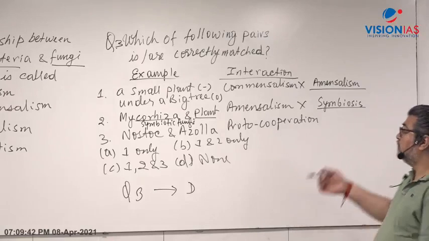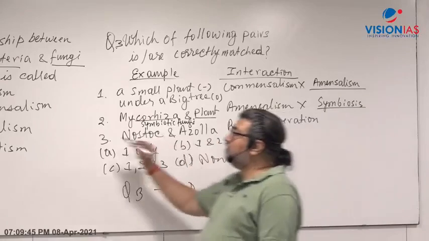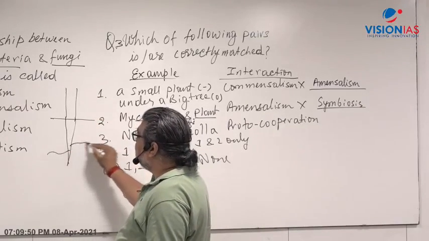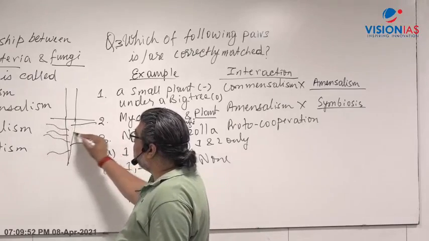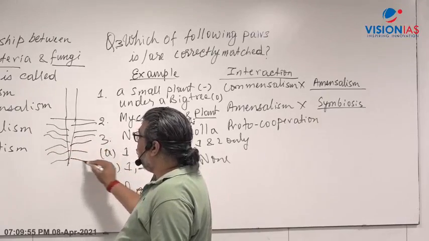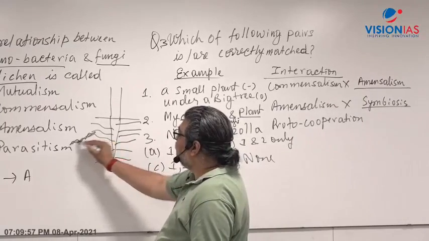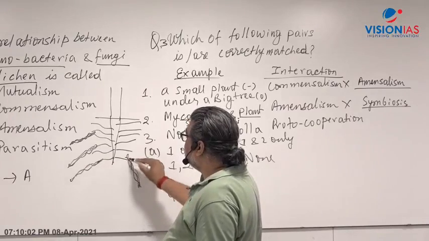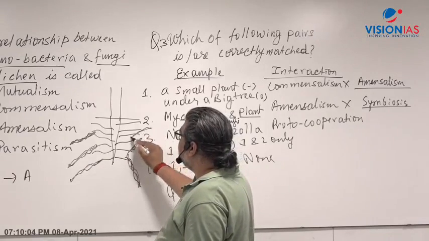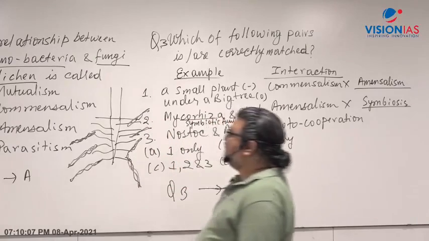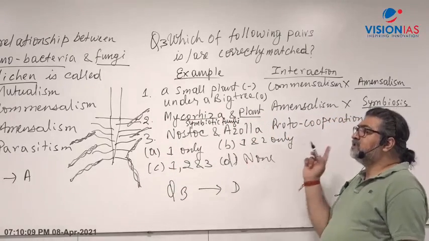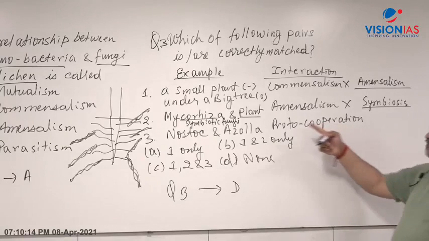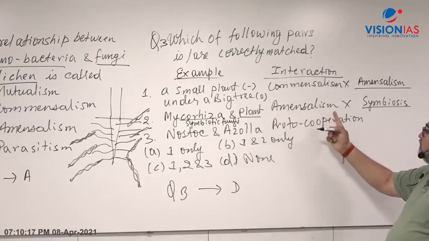It is spread with the roots. Rhiza means roots, roots of the plant. This mycorrhiza is a filamentous fungi which are attached with the roots of the plant, just like rhizobium bacteria. They attach with the roots of the plant and increase the surface area. Mycorrhiza increases surface area for absorption of water, nutrient. So that is a kind of symbiosis, not amensalism.